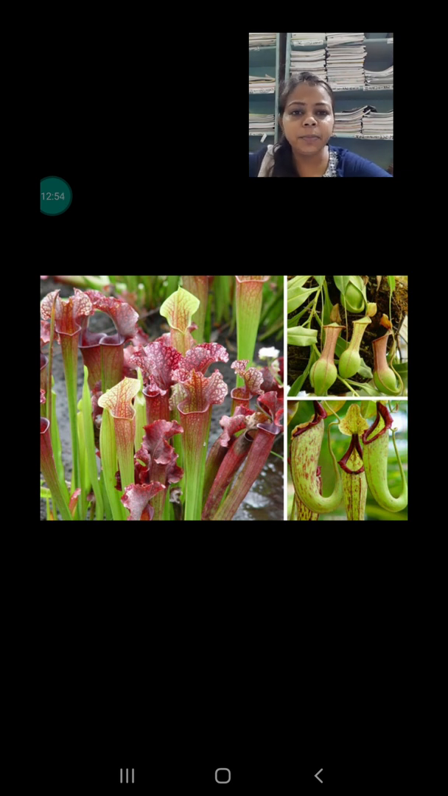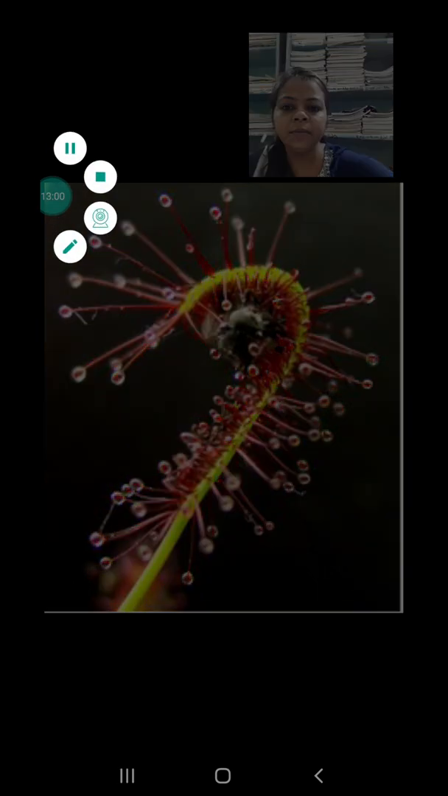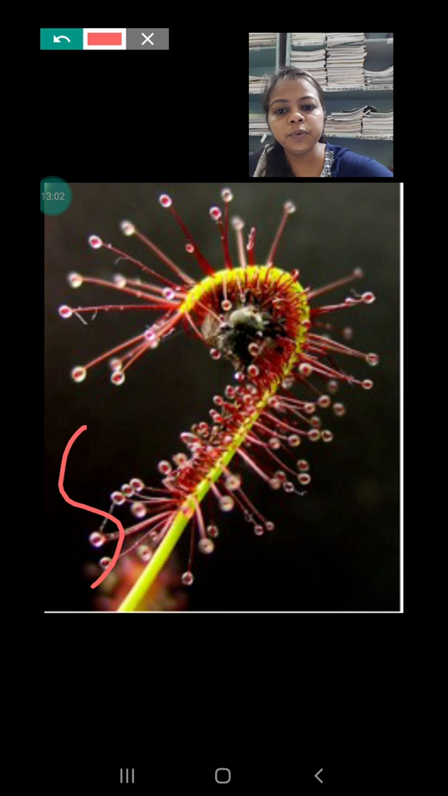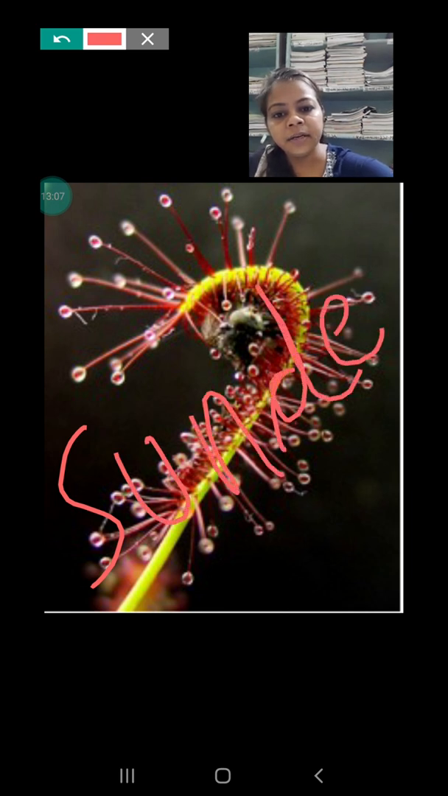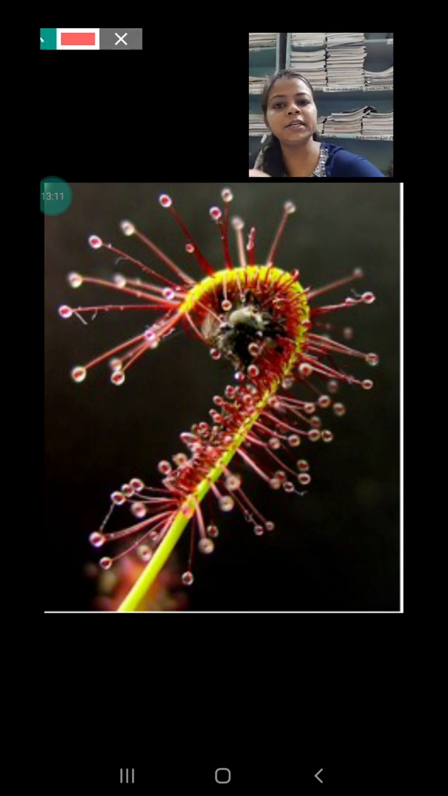This is the pitcher plant. One more picture I am sharing, and some examples. This is the sundew. Okay, let me write the name. This is the sundew. Okay, this is the sundew plant. This is also an insectivorous plant.